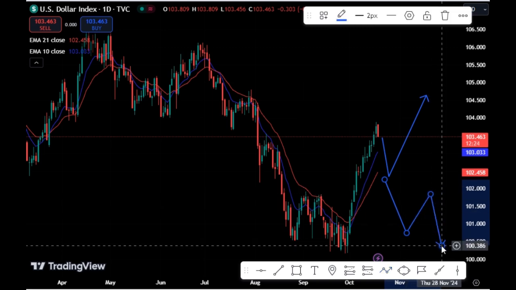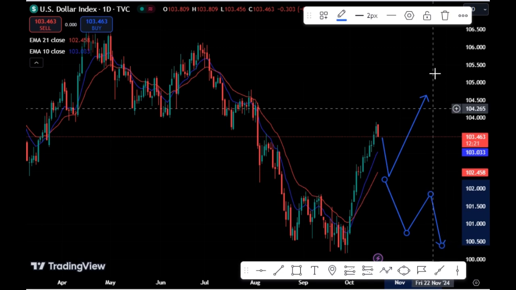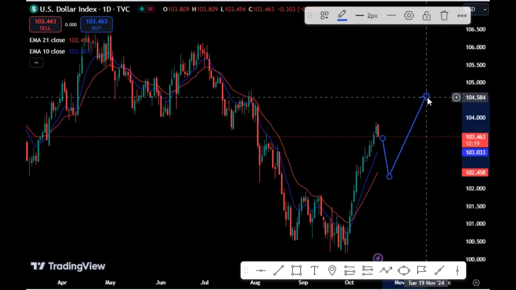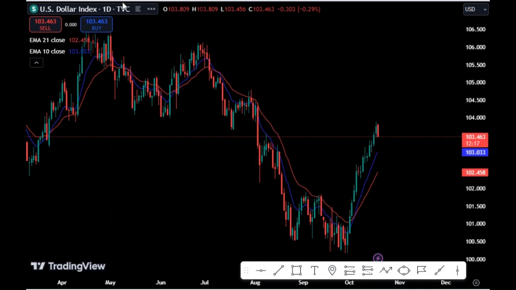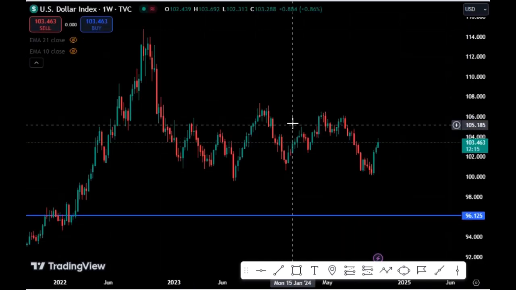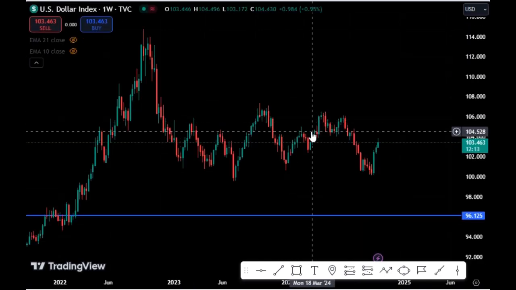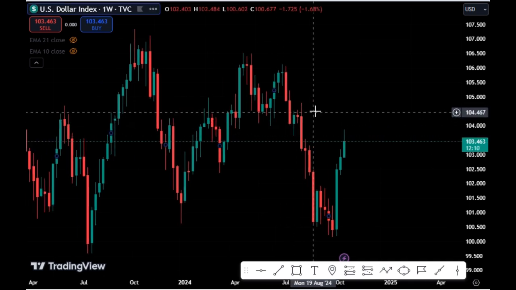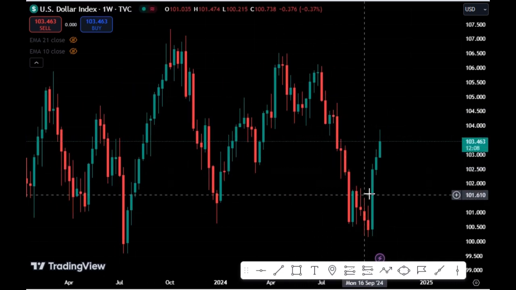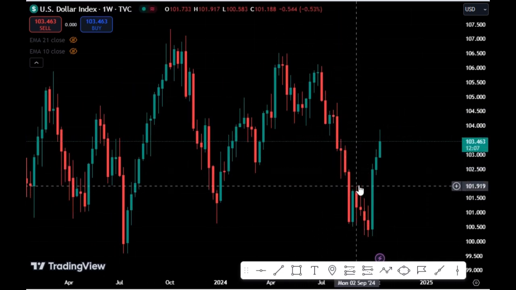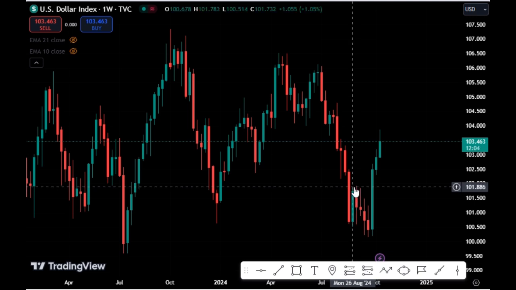So let's look at the weekly chart of the DXY. Let's take out this before I go to the weekly chart. So on my weekly chart, you can see that the DXY has converted this resistance into support. So long price has converted this resistance into support.